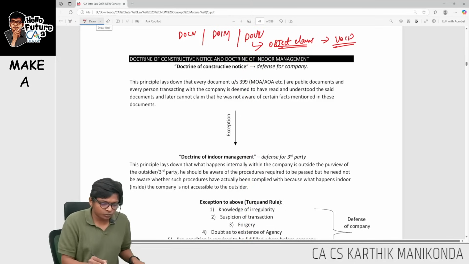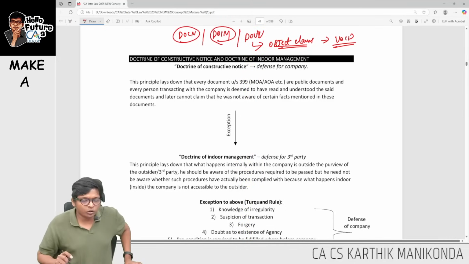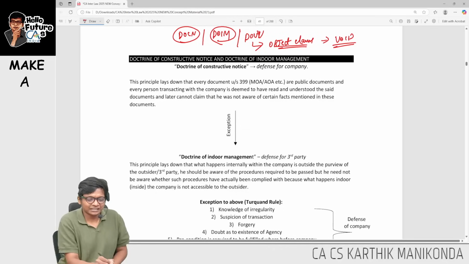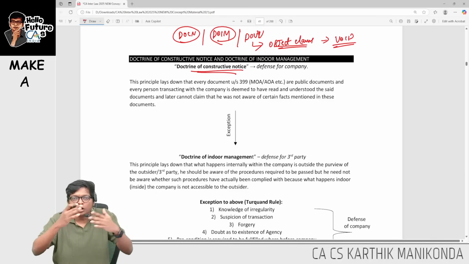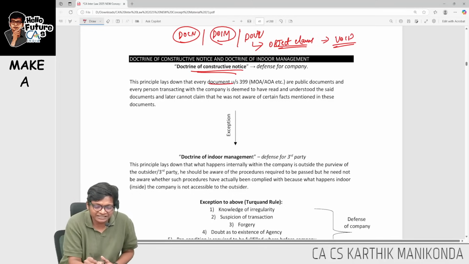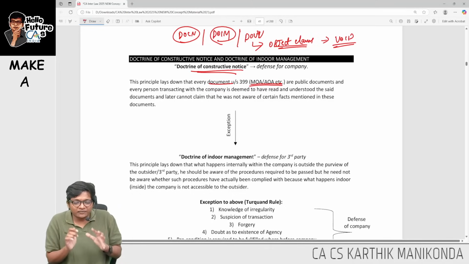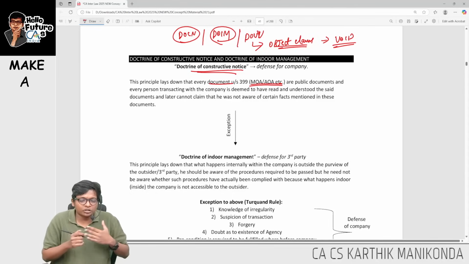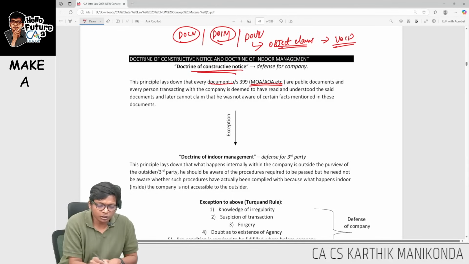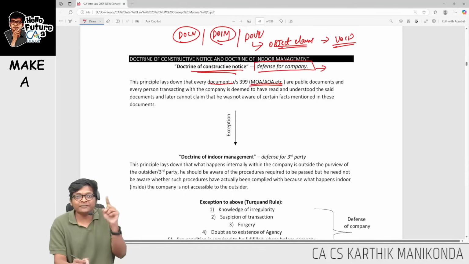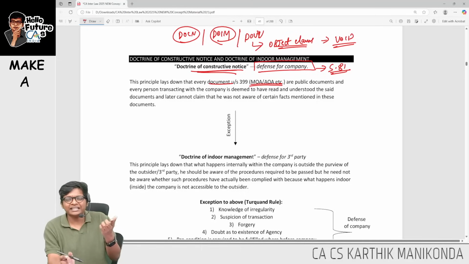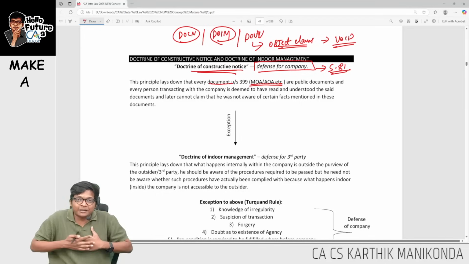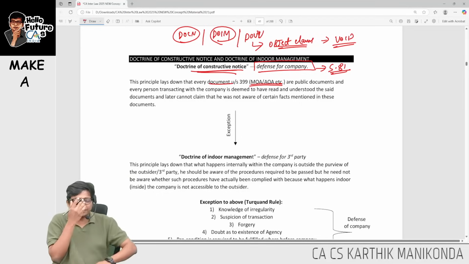Now let's go for the next ones, doctrine of constructive notice and doctrine of indoor management. What are they saying over here? Look at this. Doctrine of constructive notice says the outsider is deemed to have read all the documents of the company, public documents like MOA and AOA. He has understood everything. If he has not read and not understood, that is not the fault of the company. So doctrine of constructive notice is a defense for the company. Sir, where will this come? This will come in section 81 in date of notice of charge. The company believes that the third party has read and understood if the company has taken any charge. Otherwise, the company is not responsible. Connecting between these 2 chapters.